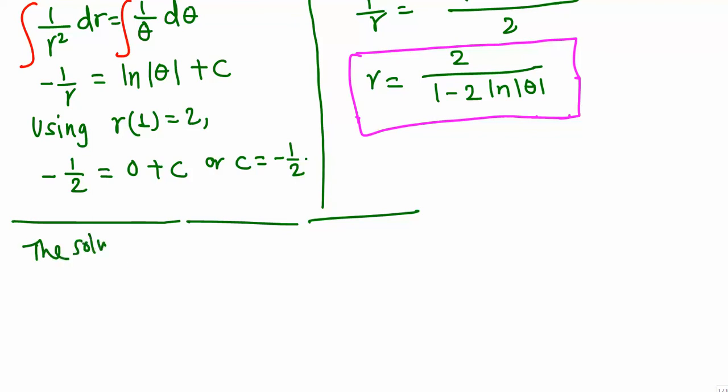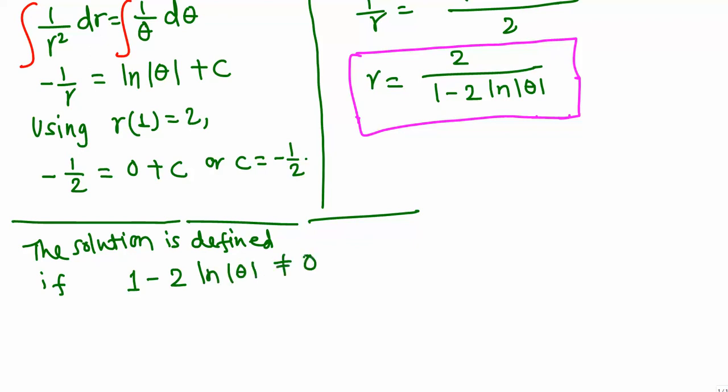The solution is defined if the bottom, 1 minus 2 natural log of absolute theta, is not equal to 0. From this we will find the interval where theta lies.